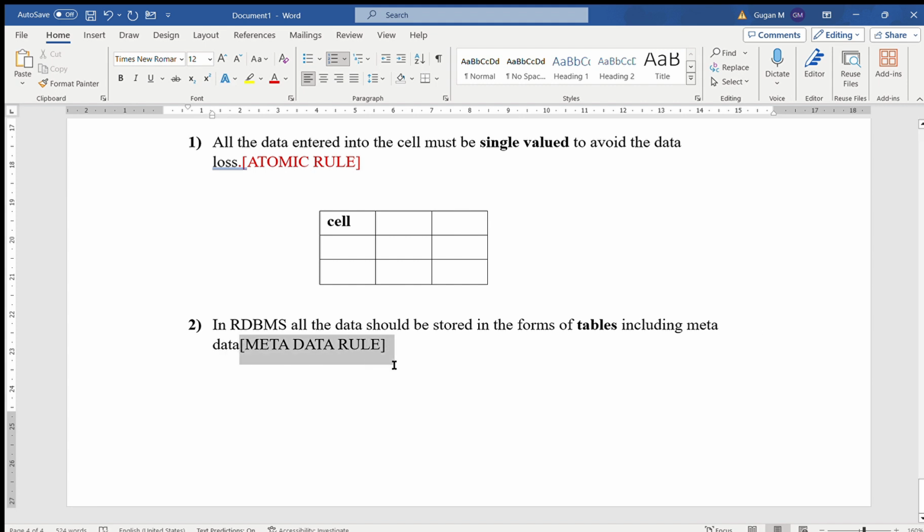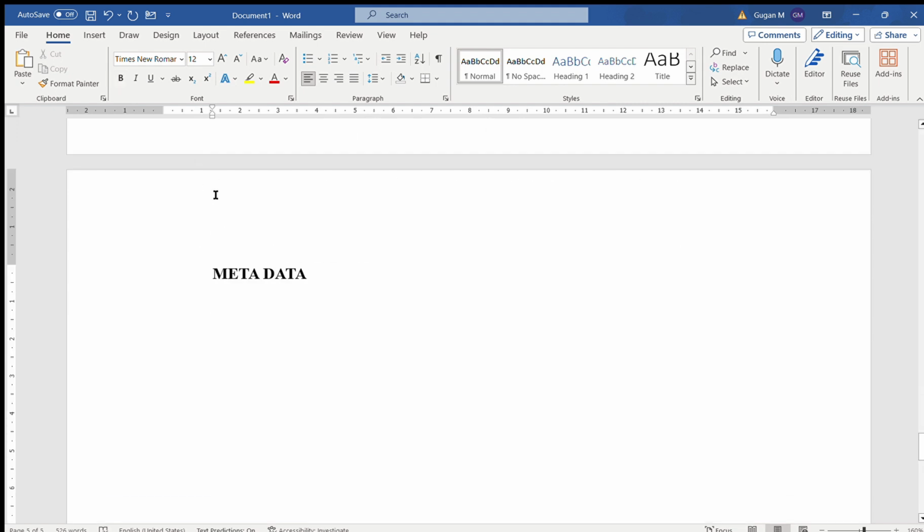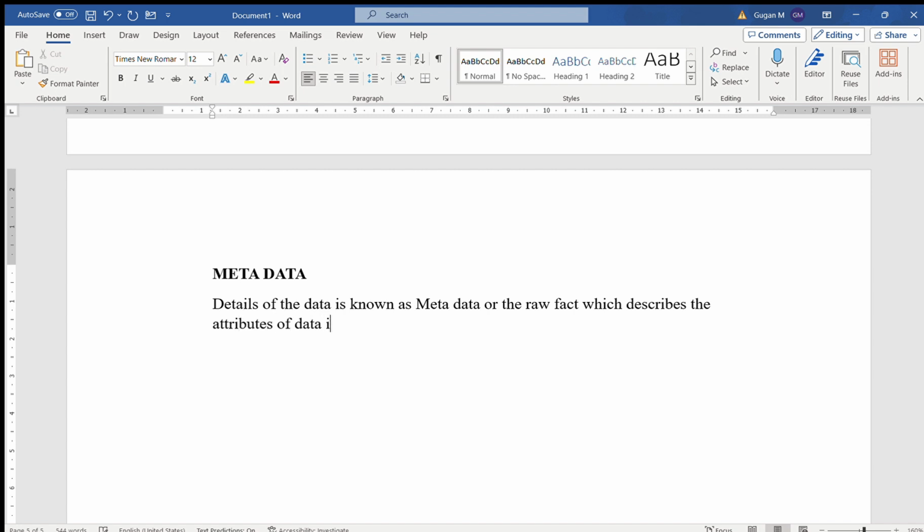We know what data is: raw facts of the attributes of an entity. What is meant by metadata? Metadata is nothing but the details of the data, or the raw facts which describe the attributes of data.